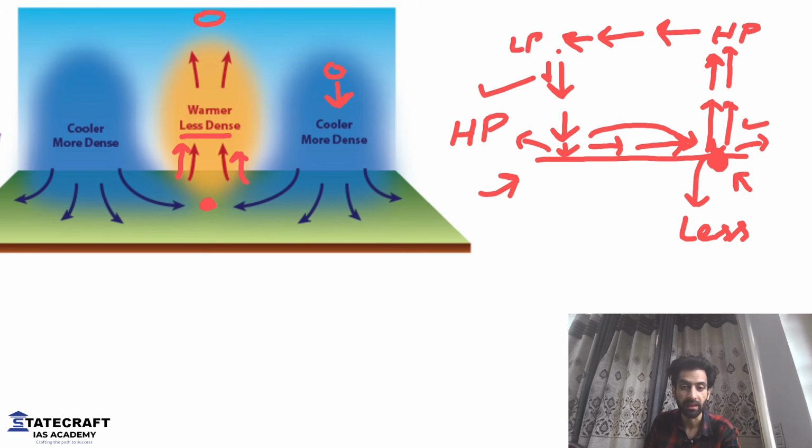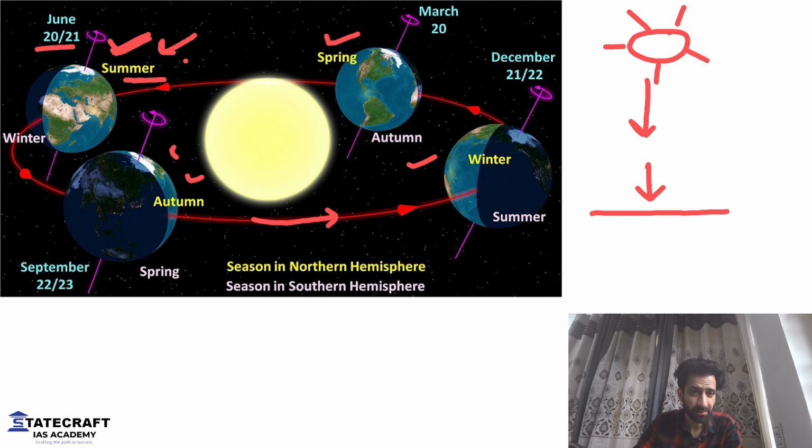Now listen to me very carefully. This is the summer season. This is the autumn season. And this is spring season. Most of the time, what you see is the sun is located near the equator. In summer, it is on the Tropic of Cancer. In winter, it's on the Tropic of Capricorn. But for most of the time, either in spring or autumn, you will see it on the equator. So let's draw a condition.